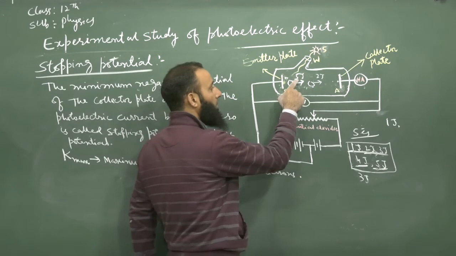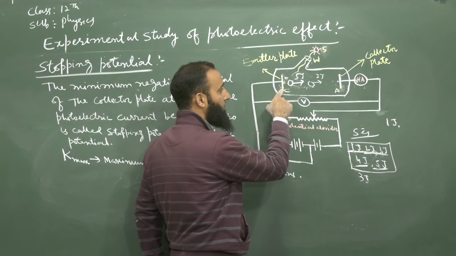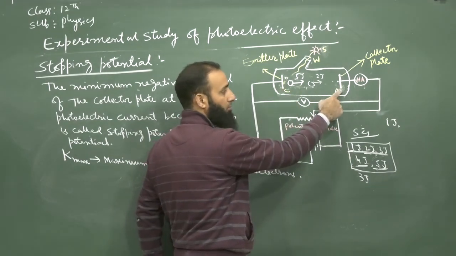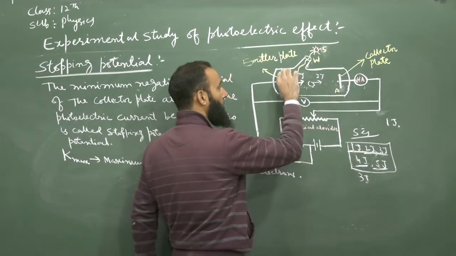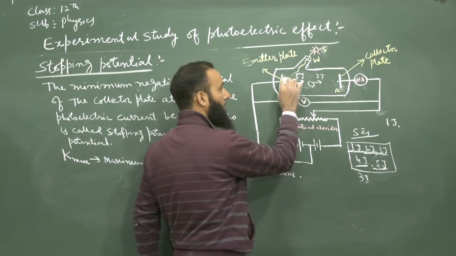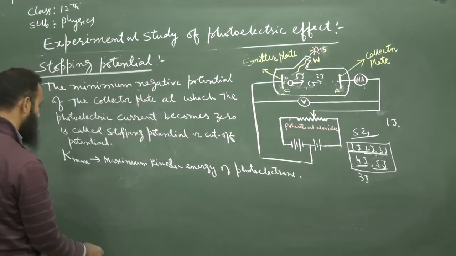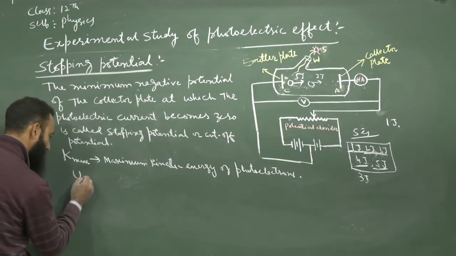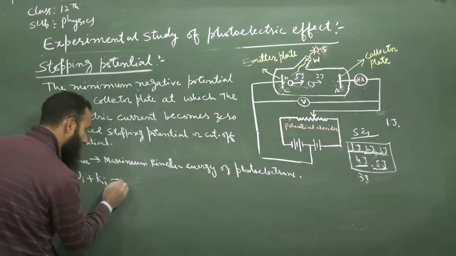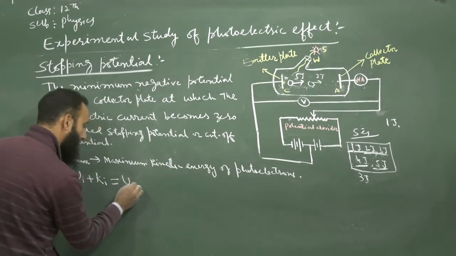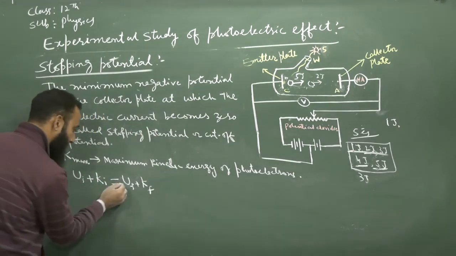Initially, where the most energetic electron was emitted, the potential was 0, and relative to this, the potential of the plate is minus V0. What is the potential energy of these electrons coming out from here? Because the potential here is 0, the initial potential energy plus the initial kinetic energy of this most energetic electron must be equal to the final potential energy plus the final kinetic energy, as per the law of conservation of energy.